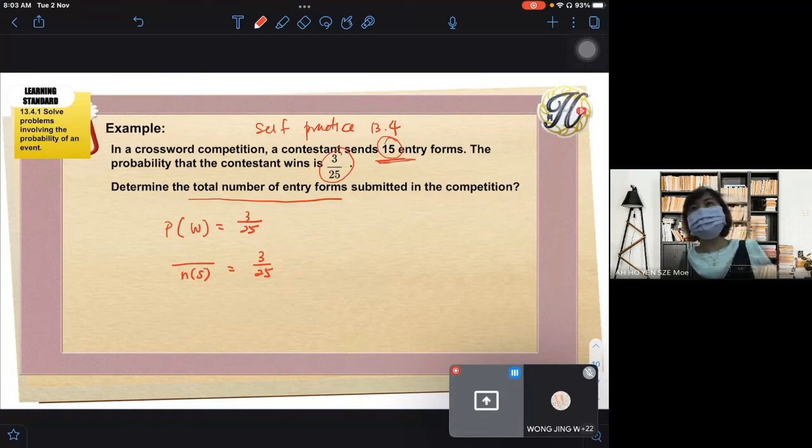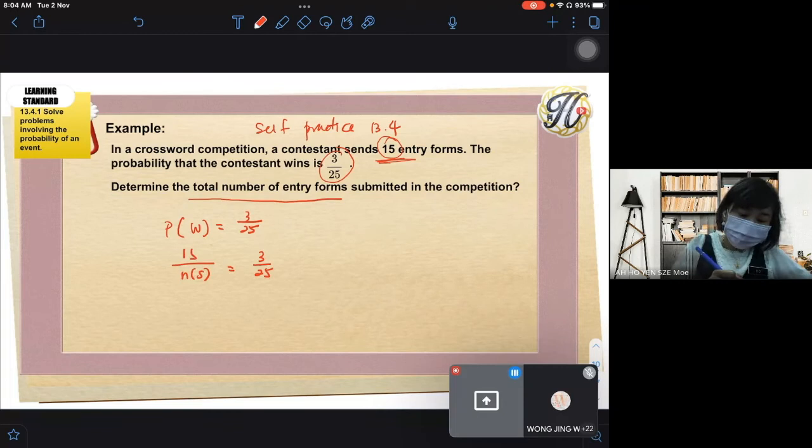But we don't know the total number of forms received by the organizer. We do not know the total of the sample space, so we have to find out how much NS is. So this one we put here. We substitute here. So from here, could we then manage to get NS? Try to work it out. Korang kira.